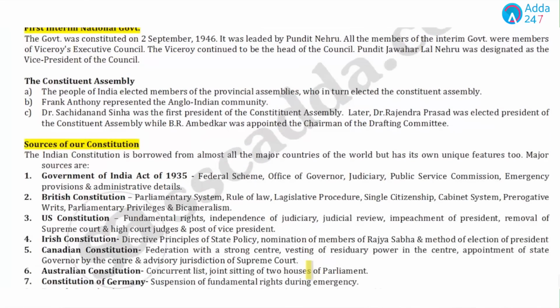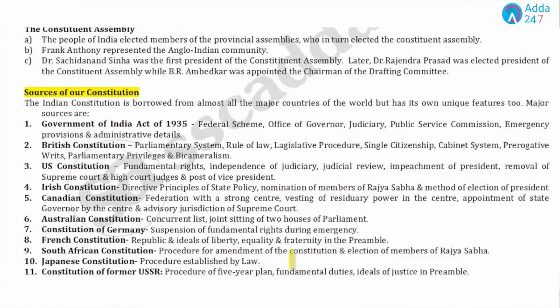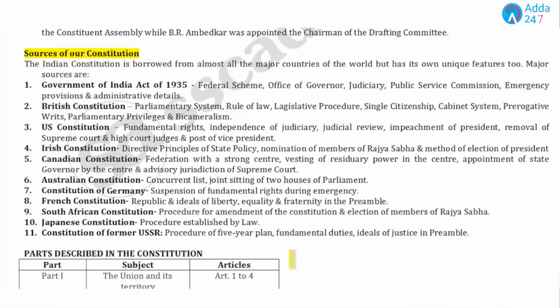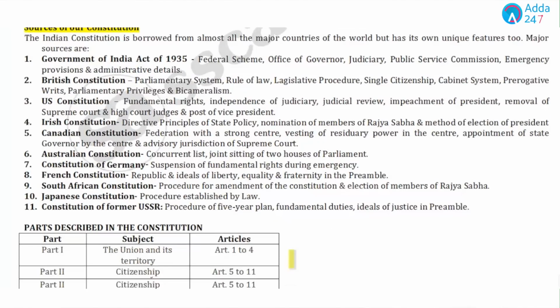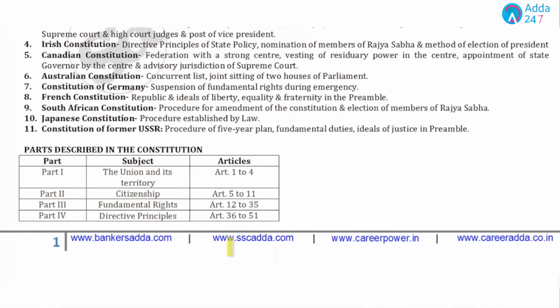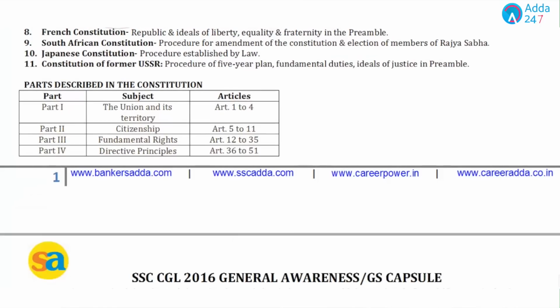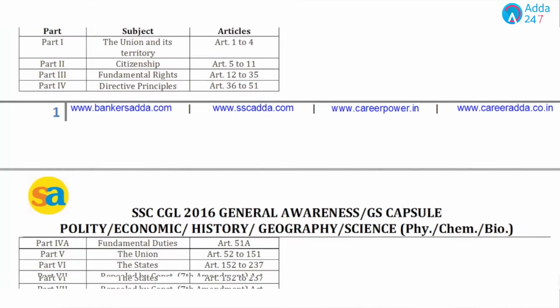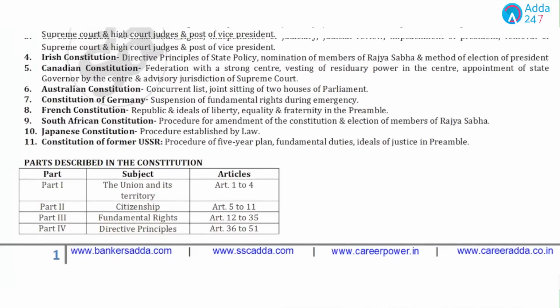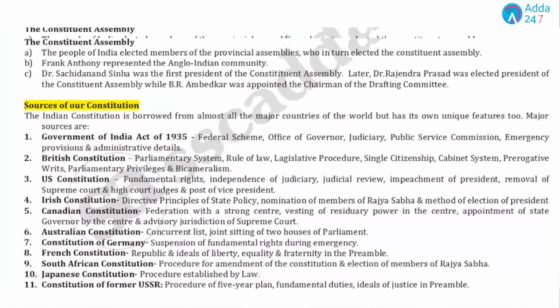Just try to read as many topics as you can, as we have done in the current affairs capsule also, we'll have to use our remembrance power in this. Yes, students, remembrance power, which clearly means that you will be having 4 options. You will not be having 5 options in this. You will be having 4 options, and by reading you can easily remember what could be the important topic, or you can remember the answer.